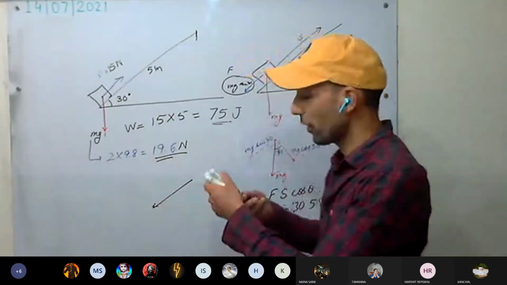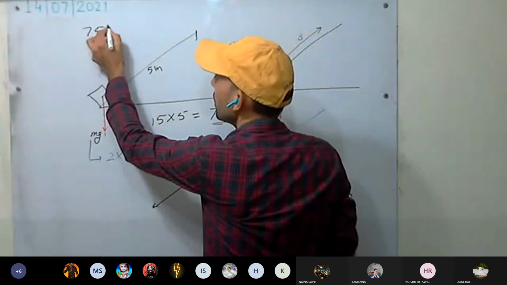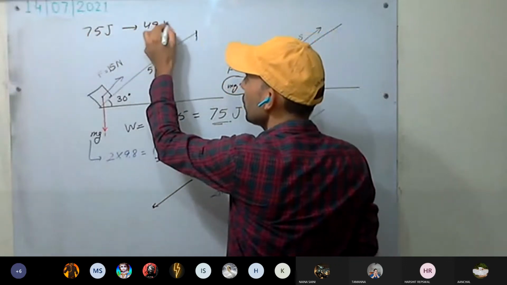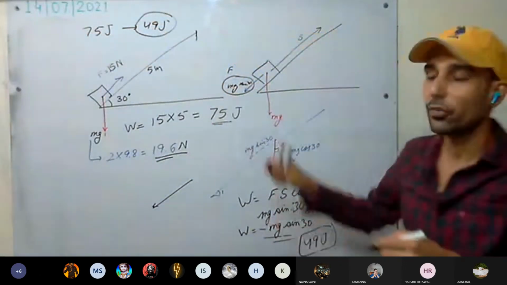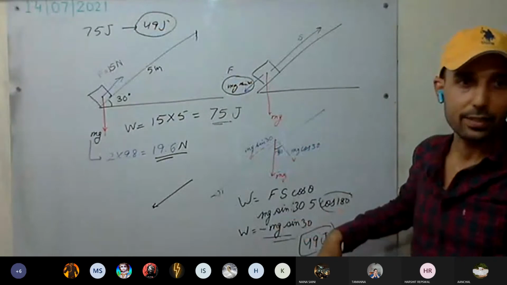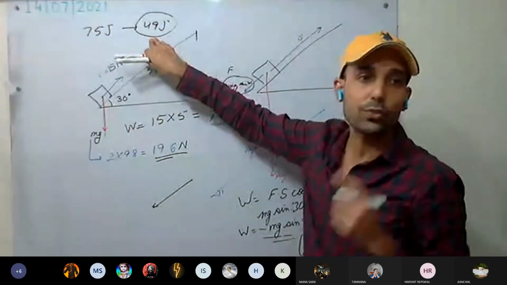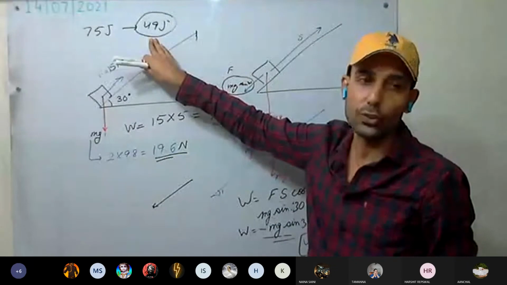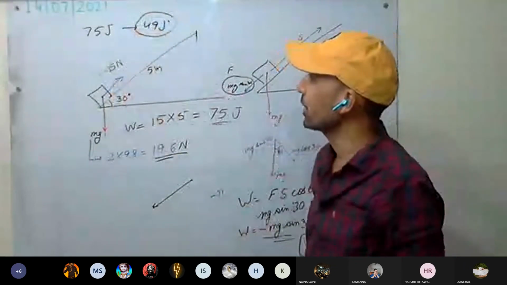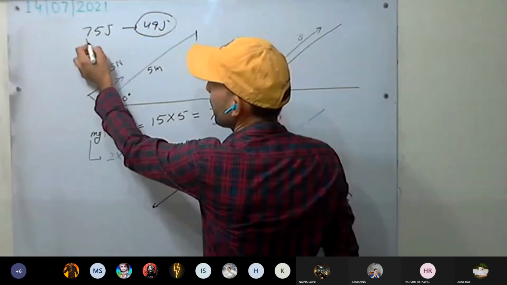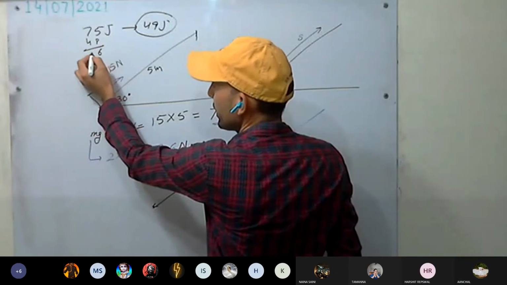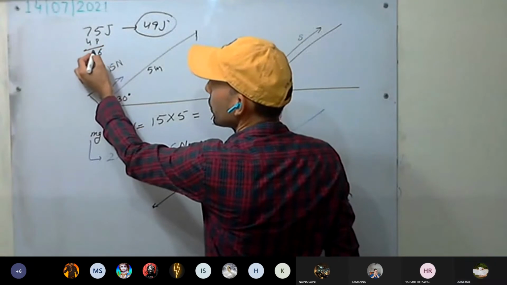From this 75 joule, 49 joule we have done work against the force of gravity. Remaining, how much is the remaining? 75 minus 49. So we have 26 joule.